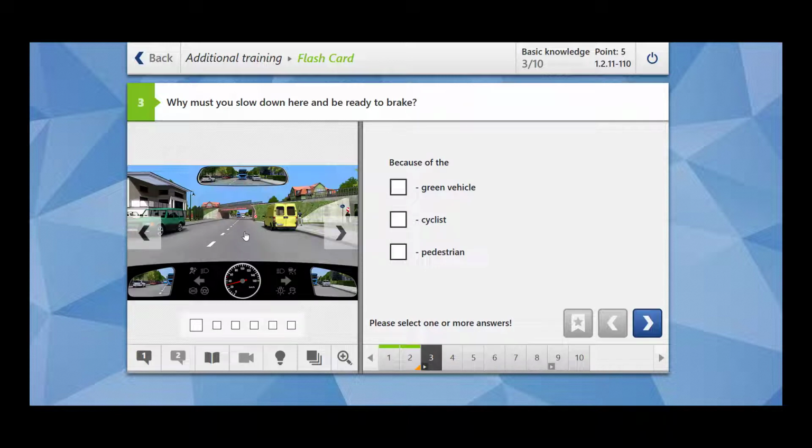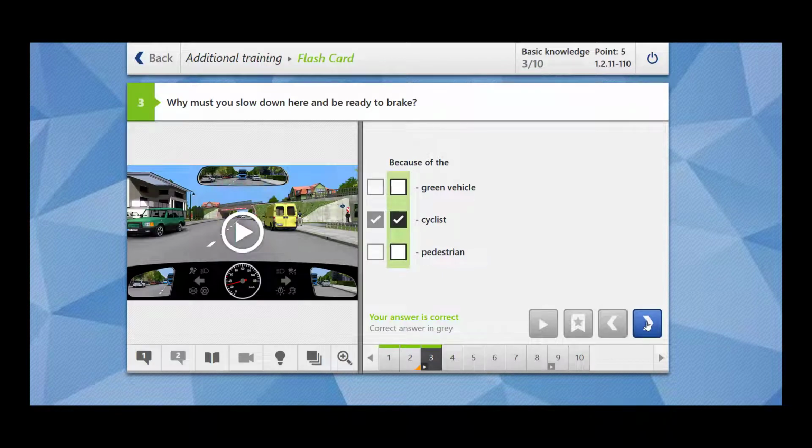First reason is the road is going to be narrow. Second, for the cyclist, there is no cyclist path, so he is going to enter the road. Because of the green vehicle? No, the green vehicle is here. Because of the cyclist? Yes. As I said, for the cyclist, the path is going to end. He is going to step onto the road. Pedestrian? No, the pedestrian is here. Let's check our answer. It's correct.